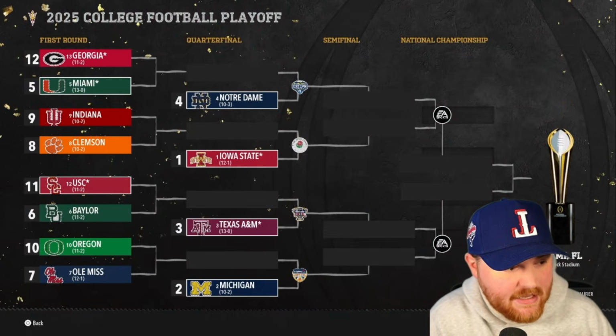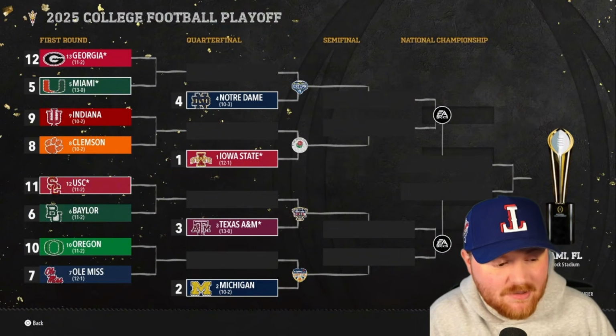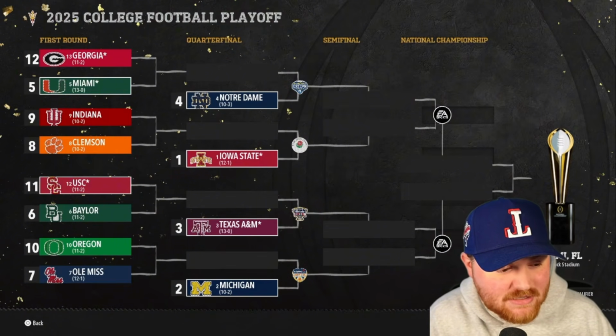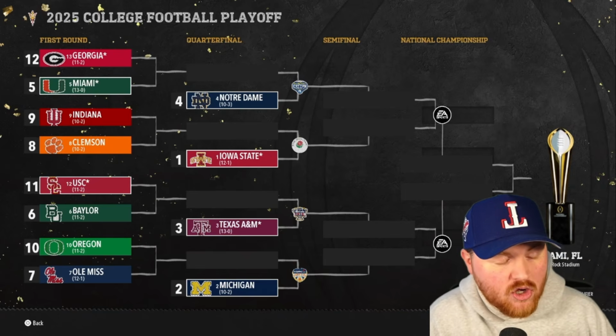Oh, yeah, this is chaos here at the top. Okay, so Iowa State does go in as the number 1 overall seed. Michigan goes in at number 2. Notre Dame goes in at number 4.